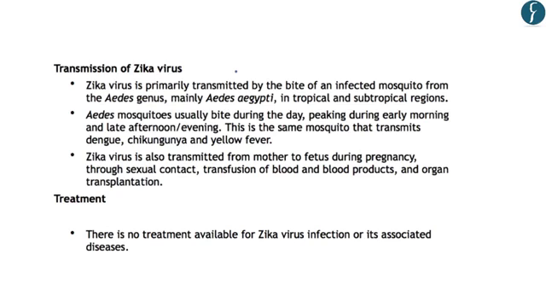Now regarding the transmission of Zika virus, you should know that it is transmitted by the bite of the infected mosquito named Aedes aegypti. These mosquitoes are mainly prevalent in tropical and subtropical regions, so the spread of Zika virus is mainly in these regions because of the presence of the vector, or the carrier mosquito. Further, the Aedes mosquito usually bites during the daytime, and its presence peaks in the early morning and late afternoon or evening.